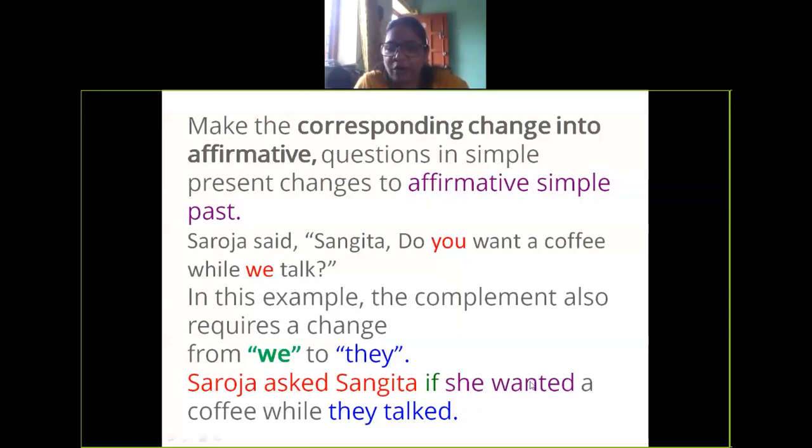So tense and pronoun will change as per the rules. Okay? Tense and pronoun will change as per the rules. Whereas if it starts with the modal or the auxiliary verb, if or whether is used. Is it clear? Yes, ma'am.